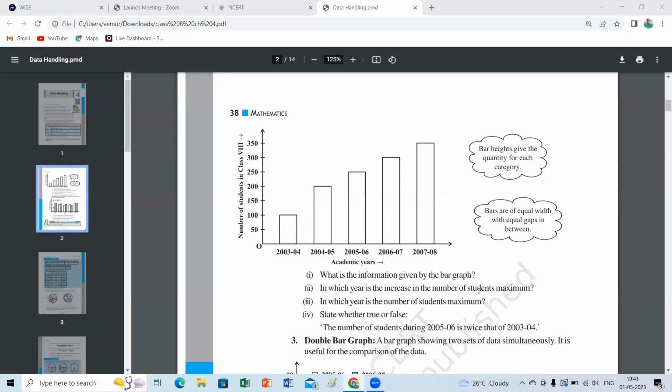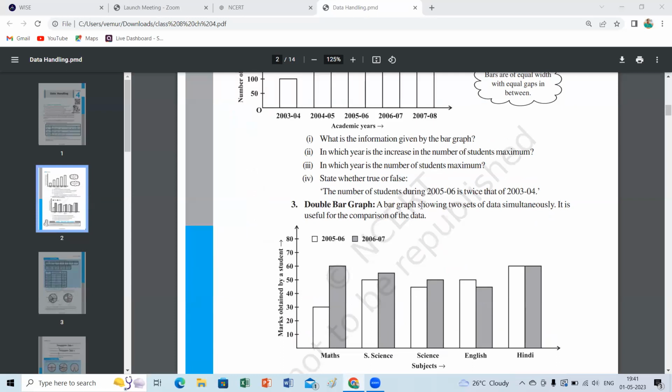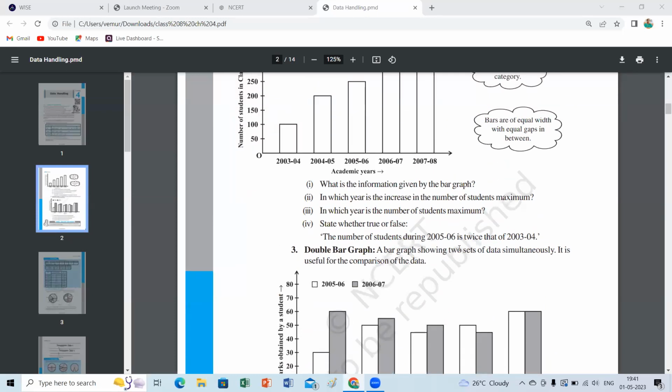Now, in which year is the number of students maximum? The question is different, children. The third question is, in which year is the number of students maximum? 2007 to 8, the number of students is around 350. State whether true or false: the number of students during 2005 to 6 is twice that of 2003 to 4.